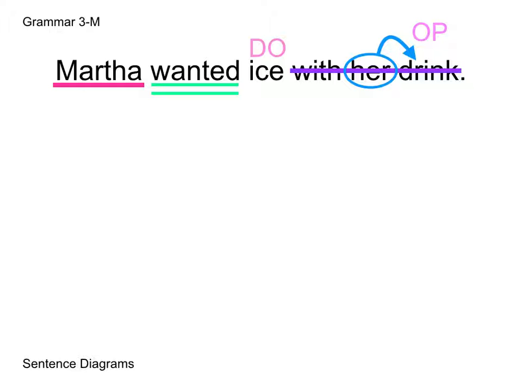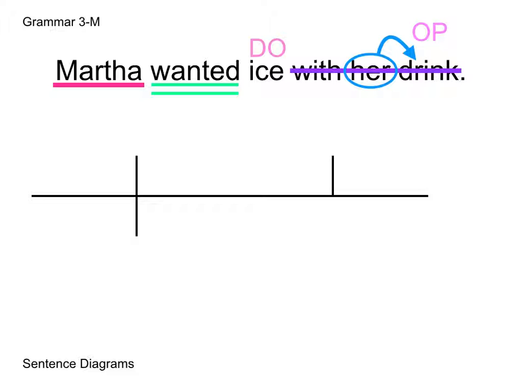So now all we need to do is create our diagram. So let's start with our nice long line. Since we only have one subject, it's not compound. We'll separate out the whole subject and the whole predicate. And of course, we do have a direct object, so we need another line to separate the verb phrase from the direct object.